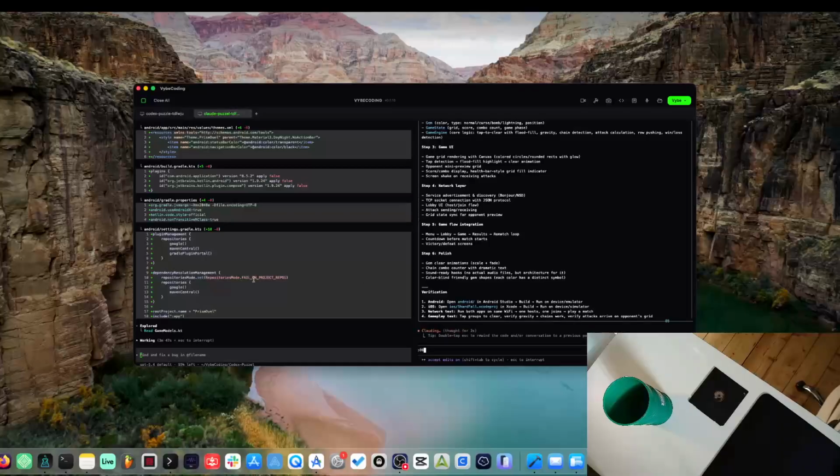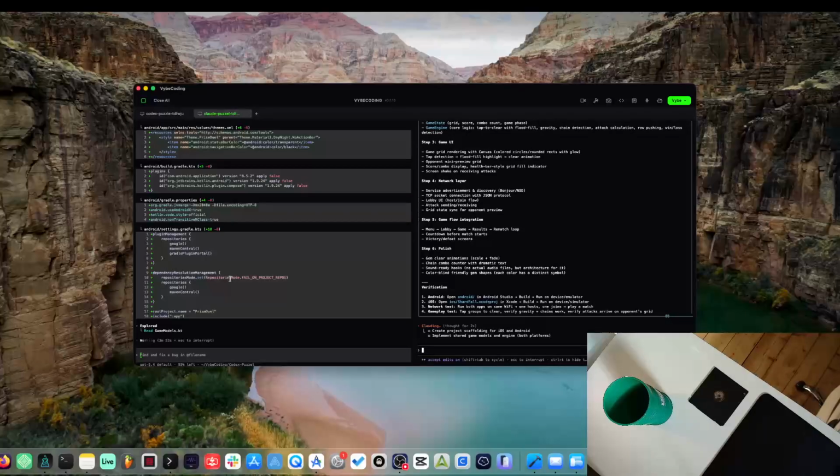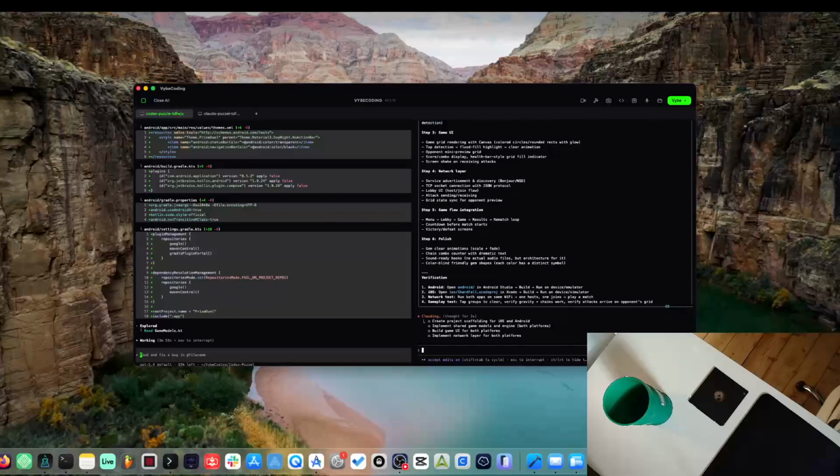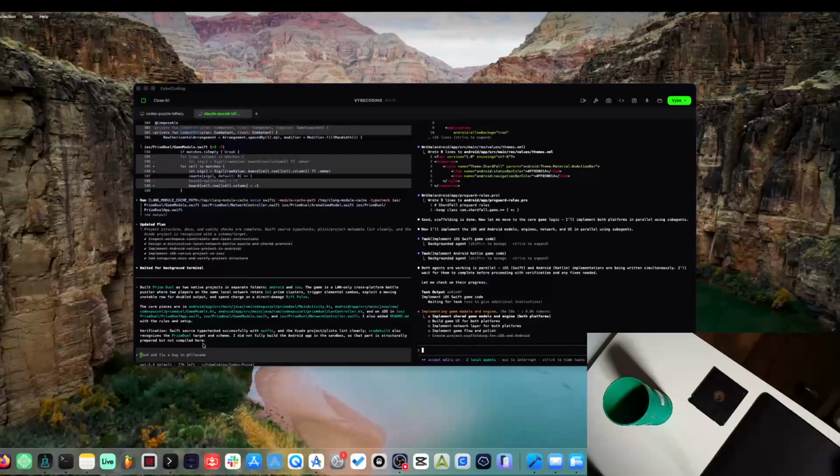Now, Codex has just kind of gone off and just started building something. I have no idea what it's building, but it's doing something. So I'll pause when we get some better information of what it's doing. Okay, so Codex actually finished a lot quicker than Claude, but let's get it to run it. And it's funny, it's used Prism as well. It seems to love the word Prism, these AI models, so it's used it for a few things. So we'll put open in Xcode and Android Studio. So I'll just let it do this and then I'll come back in a minute.